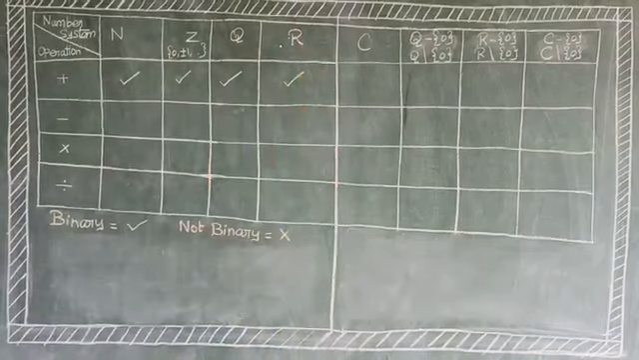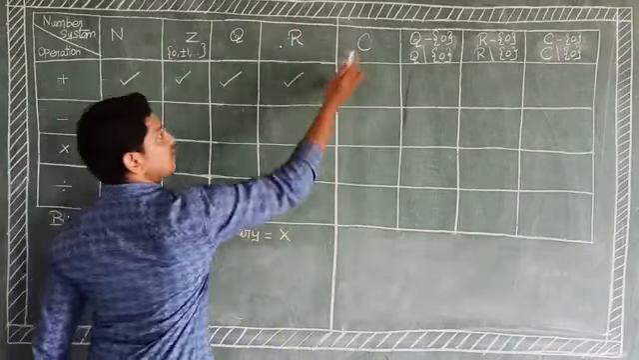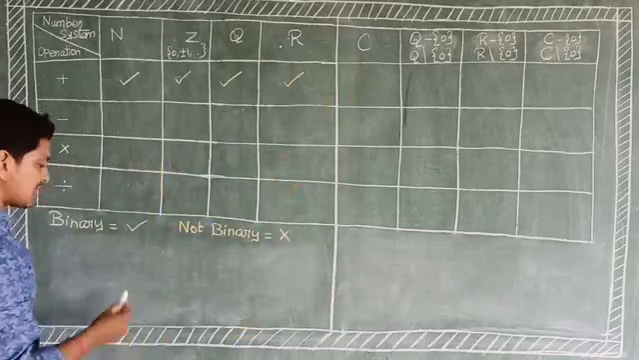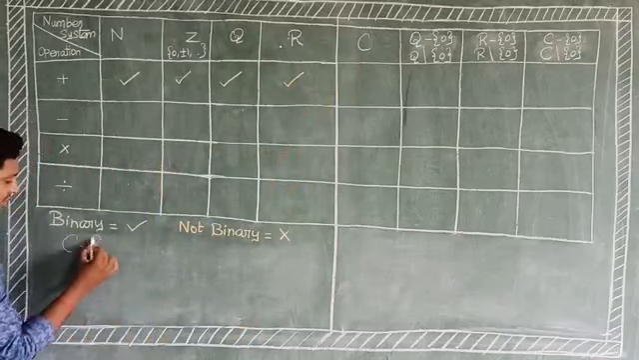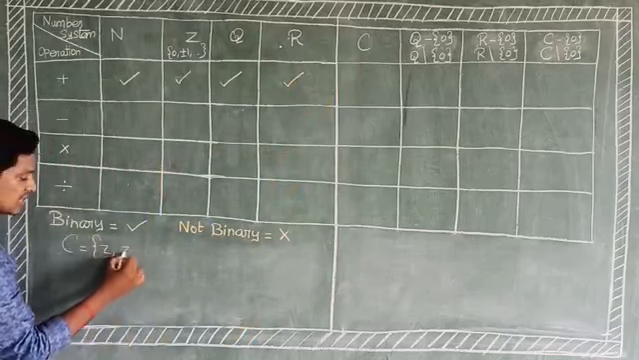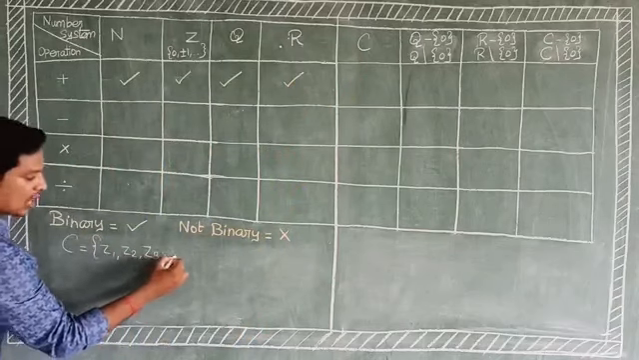Next, capital C means the set of all complex numbers, that is C equal to Z1, Z2, Z3, and so on.